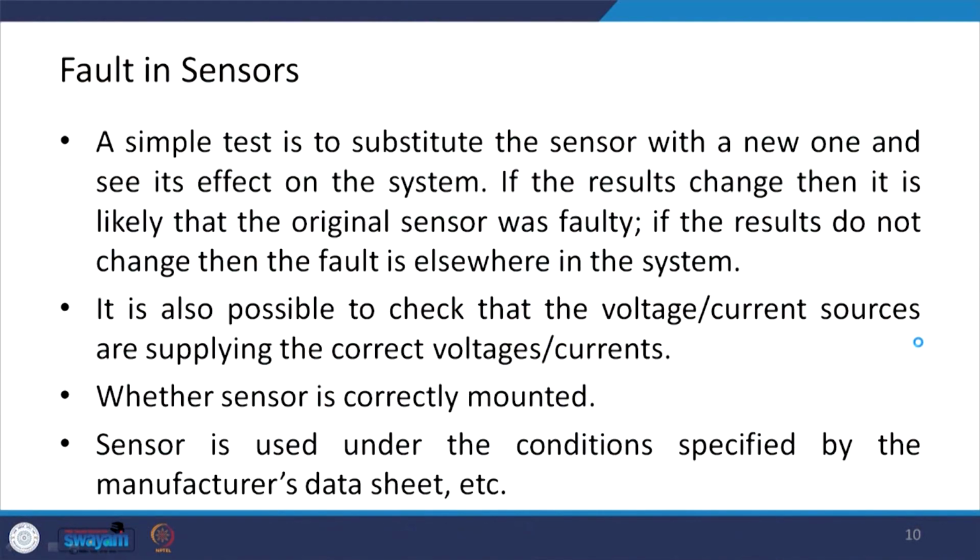Now, let us look at the fault in sensors. A simple test is to substitute the sensor with a new one and see the effect on the system. If the result changes, then it is likely that the original sensor was faulty, and if the result does not change, then the fault is elsewhere in the system.